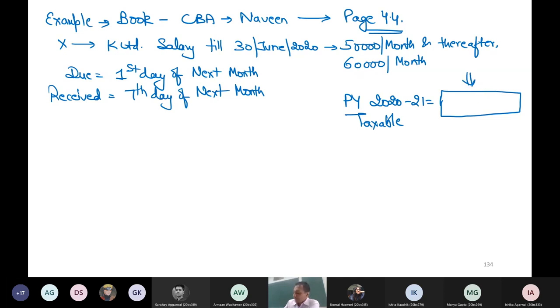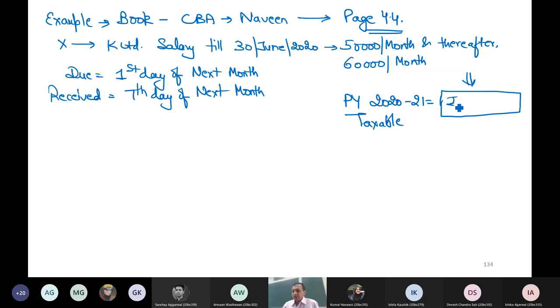This is the answer I need. Take your time and then do. So 6,30,000. 6 lakh 30,000? 630. Wrong. 6 lakh 80,000. Your voice is not clear. 6 lakh 80,000. Yeah, 680 is the correct answer.